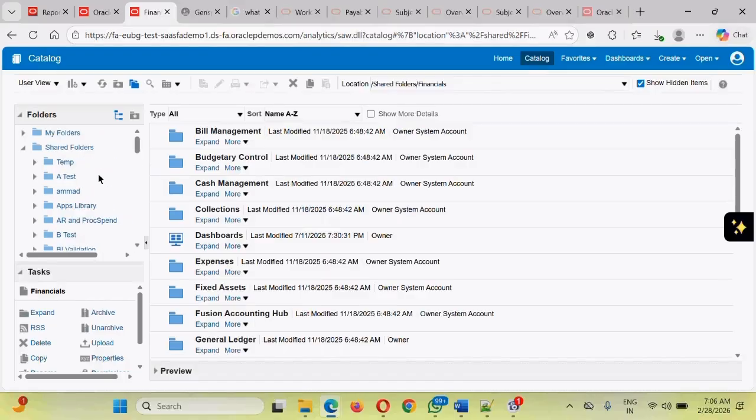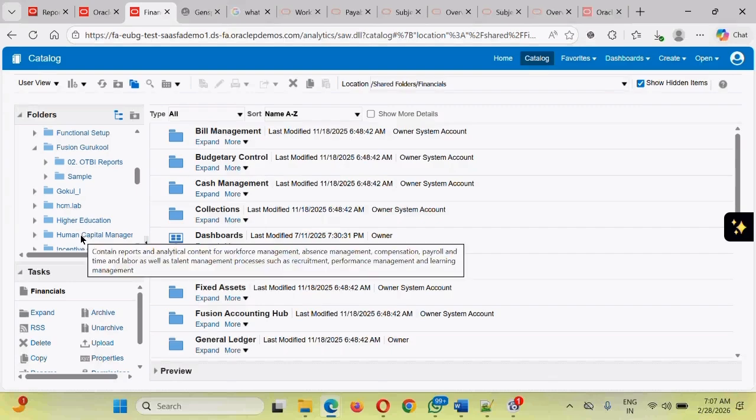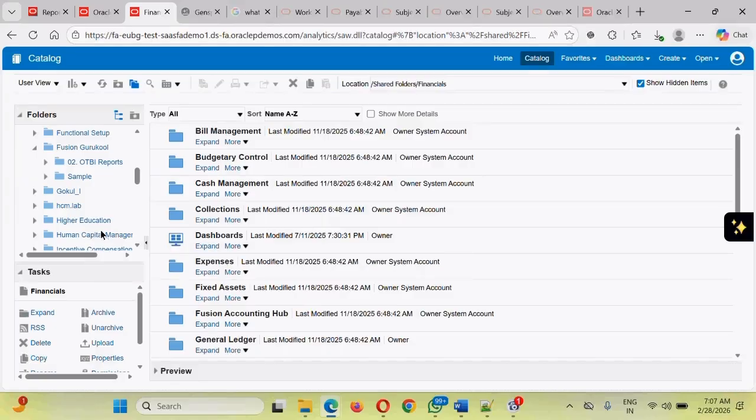Okay, next thing guys, for everything that we have to build, there is no restriction. You can build in any folder anywhere. You can even modify the components of the seeded folder. Even if you want to create a folder within the seeded folder, that is also possible, but that is not the recommended best practice. We should not do those things. You should create everything within the custom folder only, or you can directly create in the shared folder.